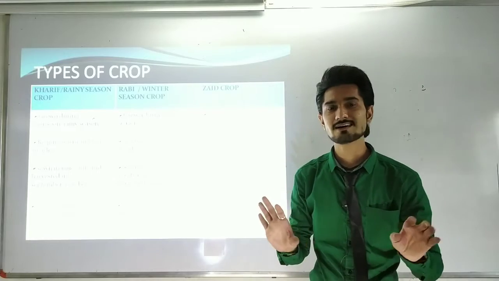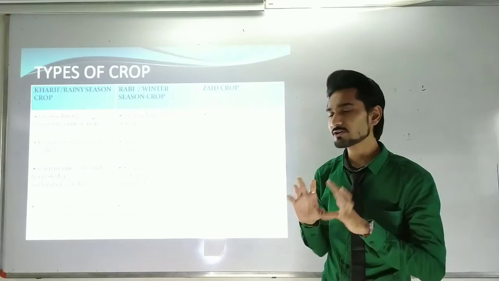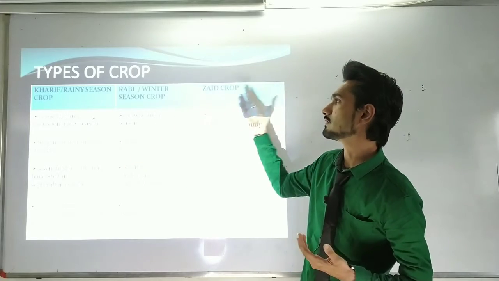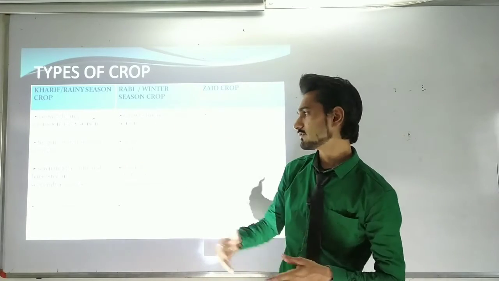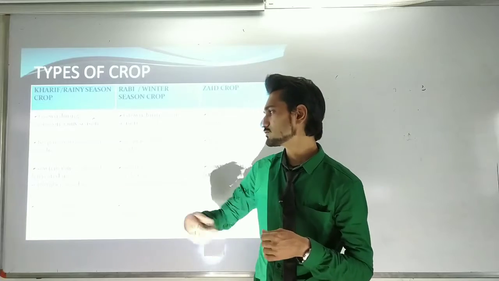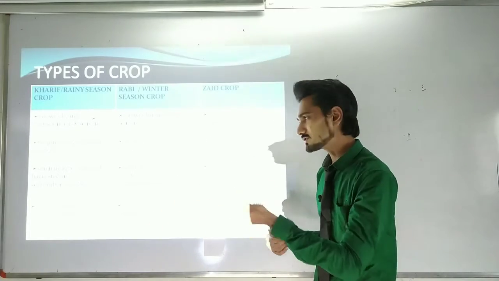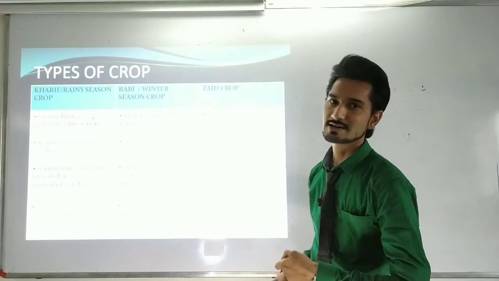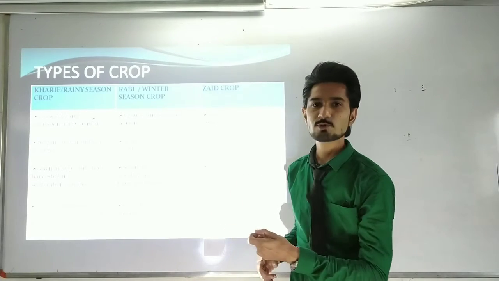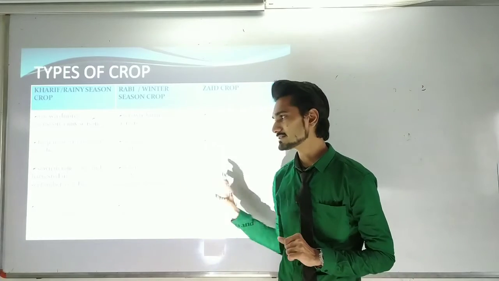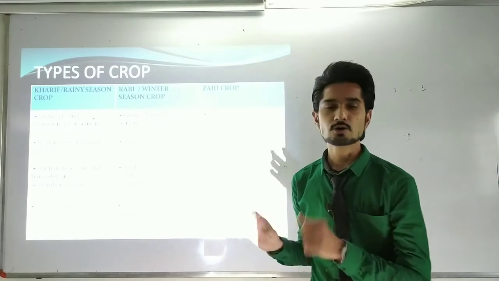Simply, we can memorize that if we want to grow the rainy, Rabi or Zaid crops, then we have to sow for the rainy crops in June and July, for the Rabi crops we put the seeds into the soil in October and November, and for the Zaid crops we put the seeds in March. Then only these kinds of plants are grown.